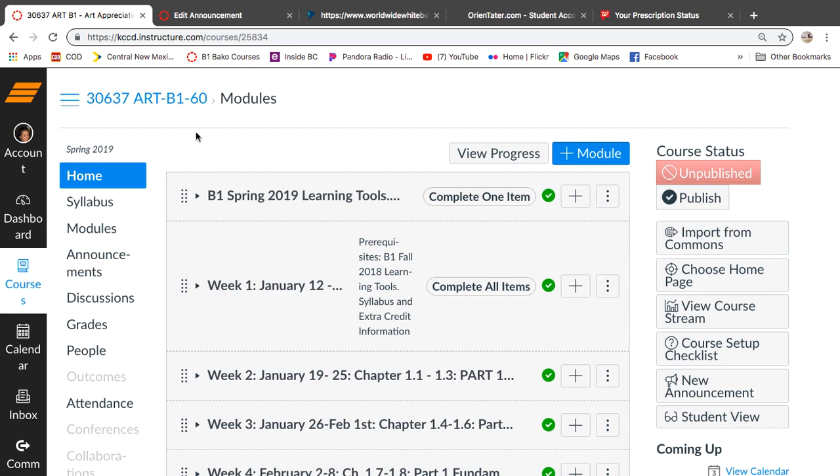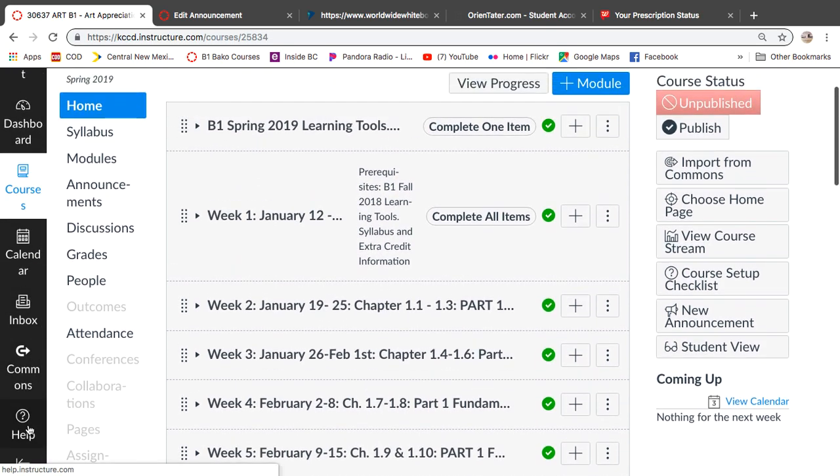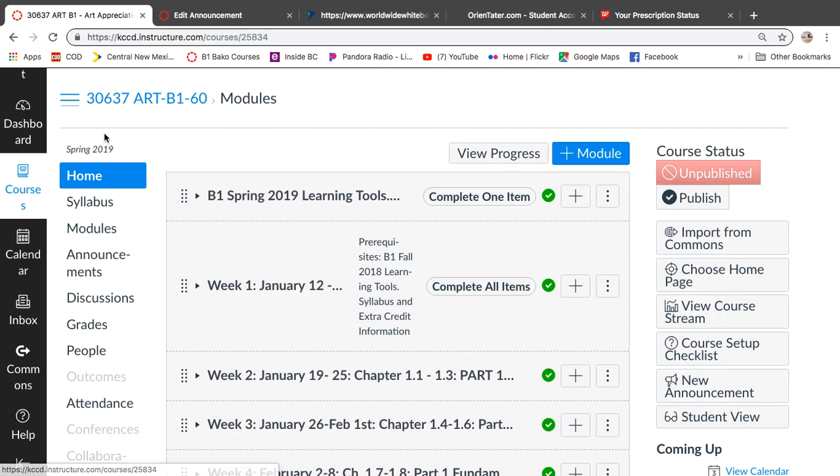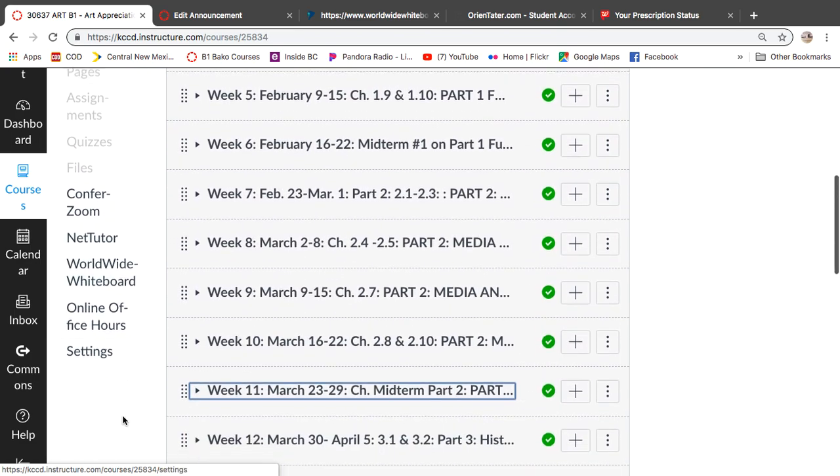Okay. So you see our different menu bars here. I'm on a Mac, by the way. I have a better microphone and setup on the Mac, so that's why I record it here. Over here, you're going to see account, dashboard, courses, calendar, inbox, commons, help over on that bar. And then on this secondary area, you have home, syllabus, modules, announcements, discussion, grade, people, attendance, some other stuff.